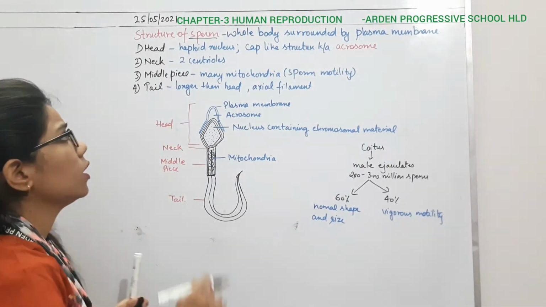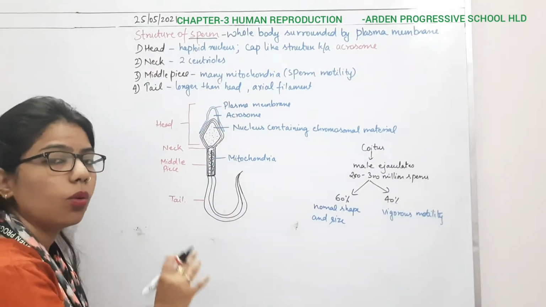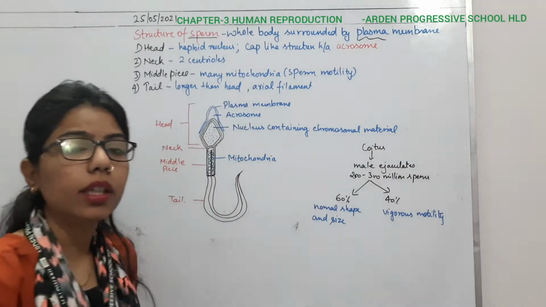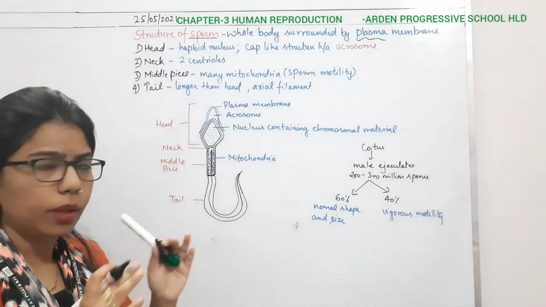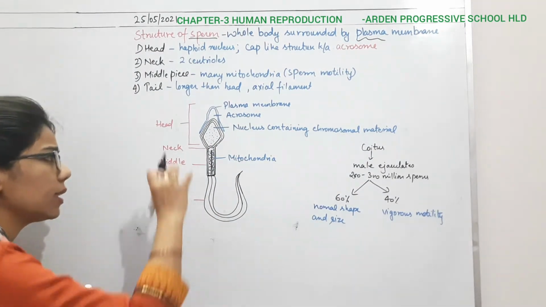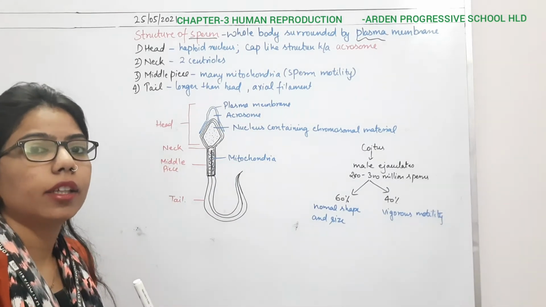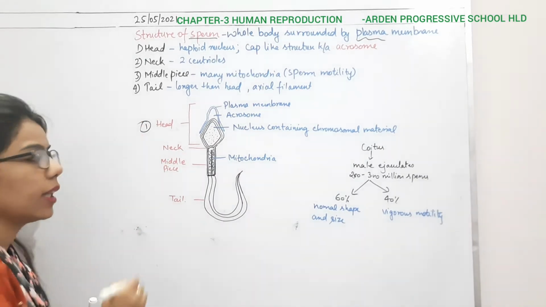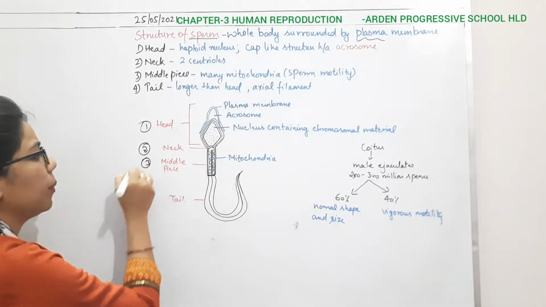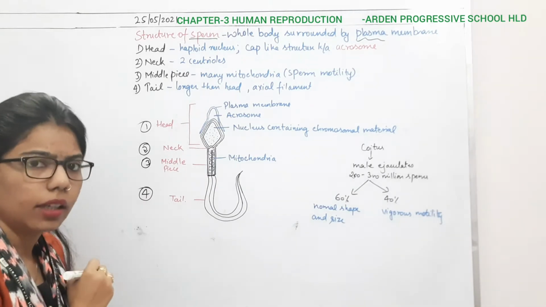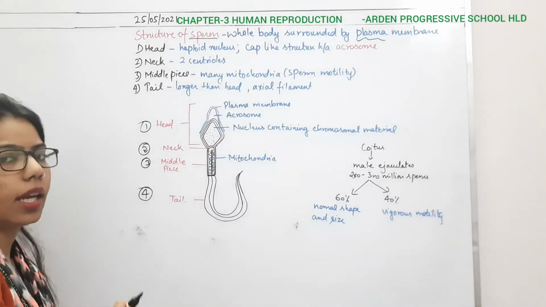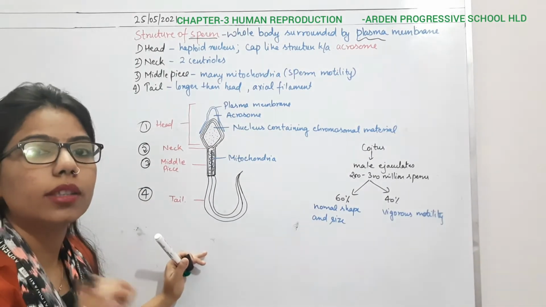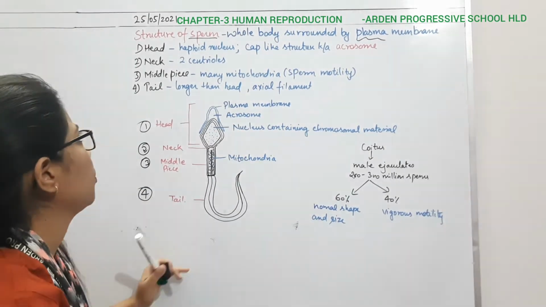Okay, and here if you can see, the whole body is surrounded by the plasma membrane. This point is very important. The whole body of the sperm is surrounded by the plasma membrane, and if you can see the structure here, it is divided into some different parts. What are the parts? The first part is the head, the second part is the neck, the third is the middle piece, and the fourth one is the tail. Okay, so like this you have to draw this diagram in the exam also, and you have to mention each and every part of the sperm and its function, because this one is very important, right?